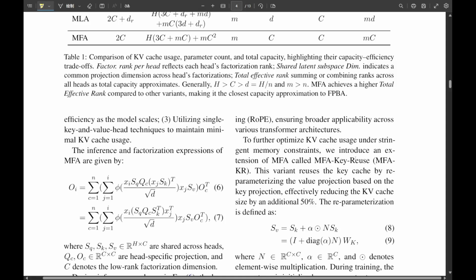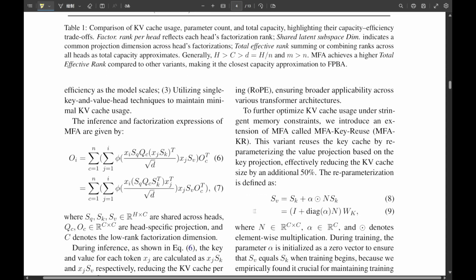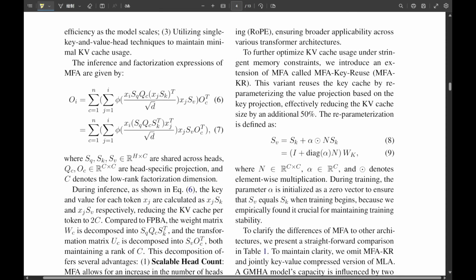While drastically cutting KV cache. Right, by an incredible 87.5%, from 196.6 KB down to just 24.6 KB per token. That's not just about saving memory. It's like you said, it's about doing it better. It really challenges the old assumption. Totally. Then there's MFA-KR, the memory miser. How did that one do?